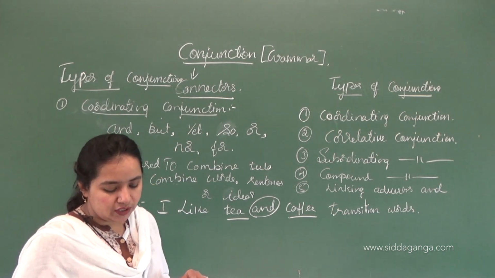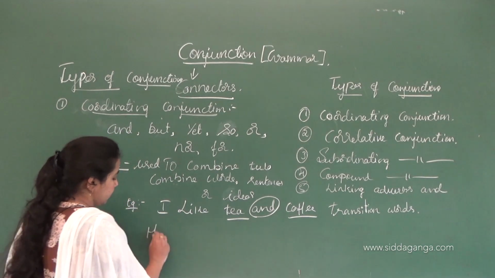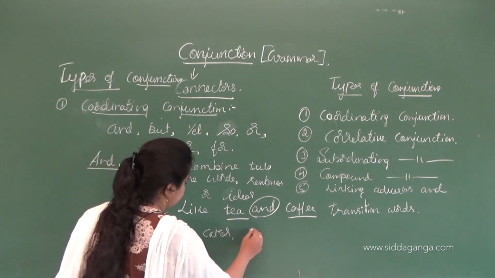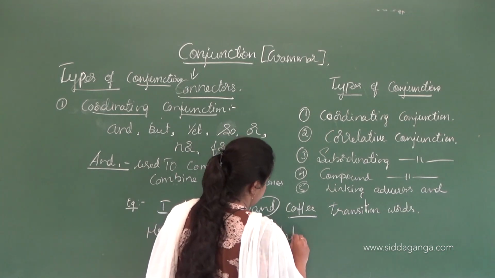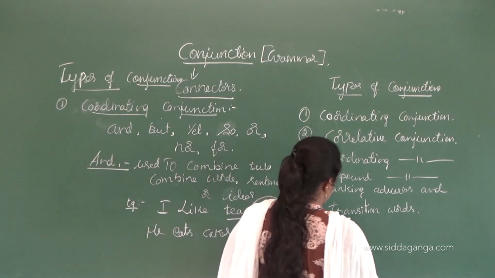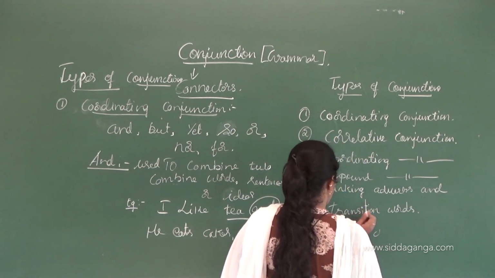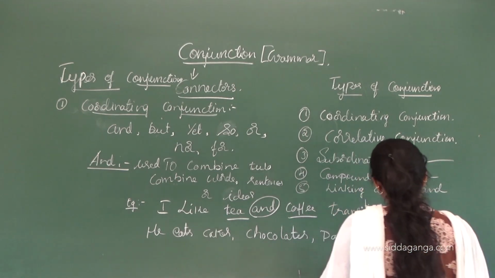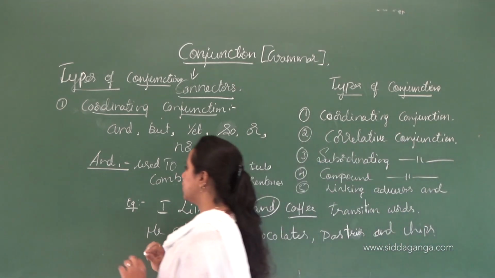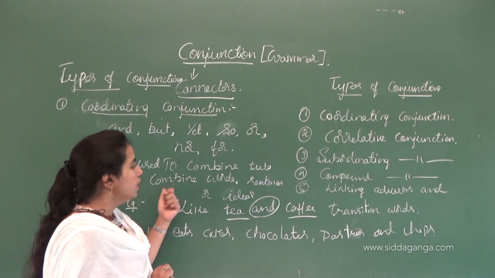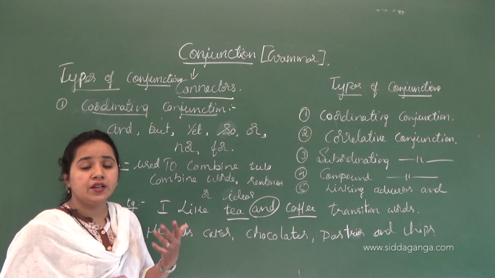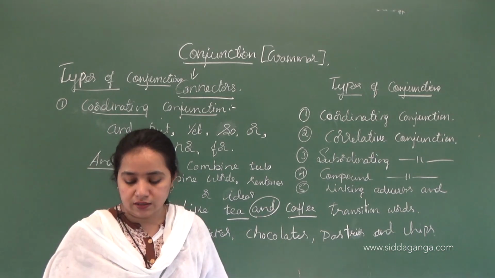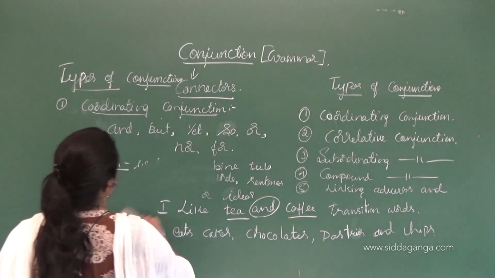He eats cakes, chocolates, pastries and chips. So this is called a coordinating conjunction. And how are we using this 'and' here? It is used to combine two words or two sentences or two ideas. So this is about 'and' as a coordinating conjunction. So let's see about 'but'.